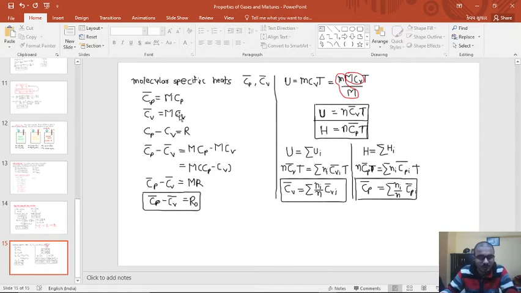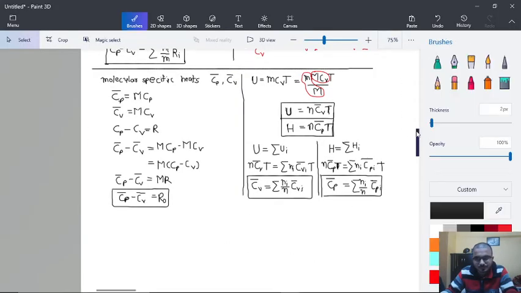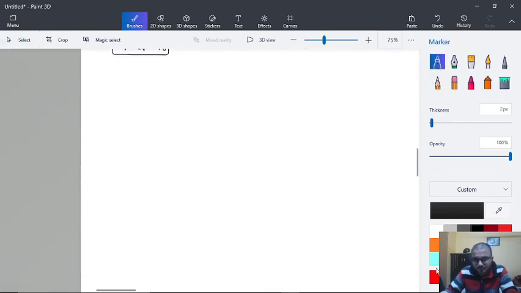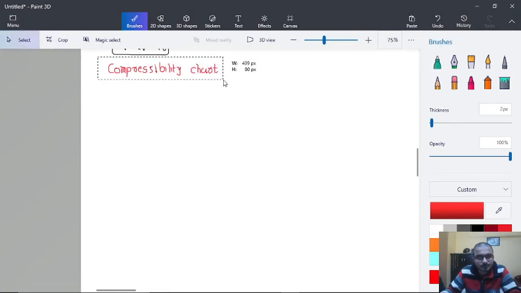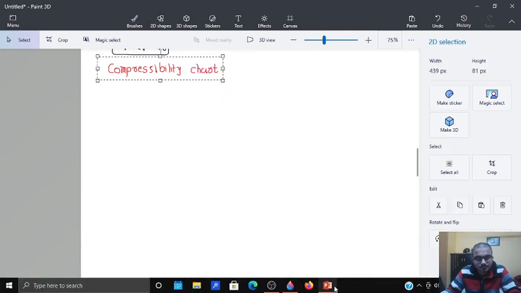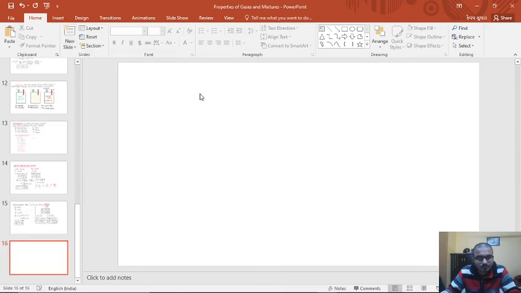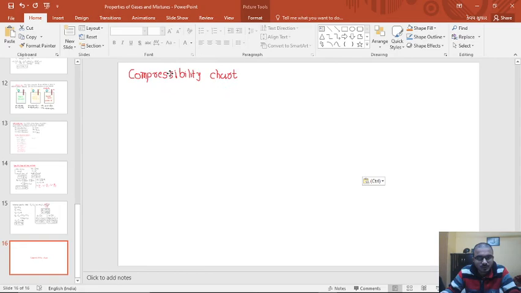Now our last theory of this chapter is the compressibility chart. So first we will require this chart.